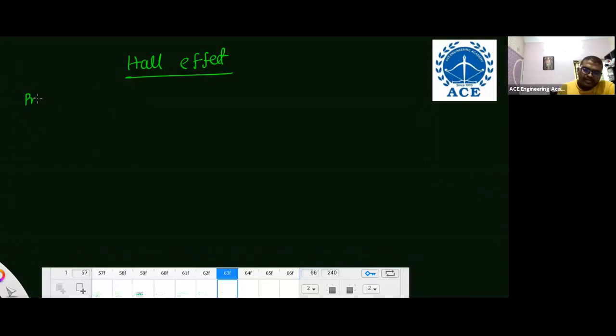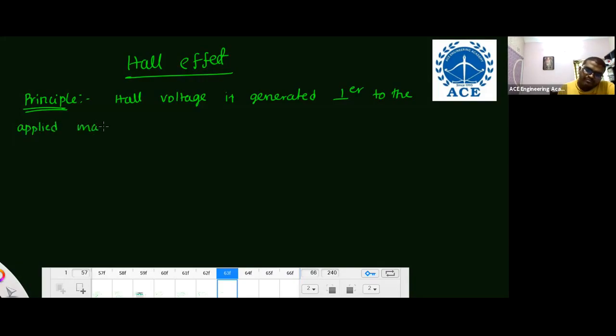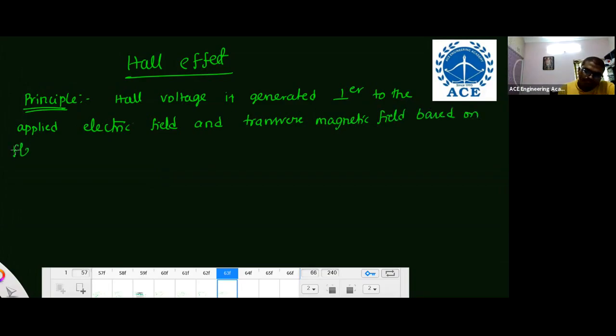So, the principle I write here: Hall voltage is generated perpendicular to the applied magnetic field and perpendicular to the applied electric field, and transverse. Transverse is also perpendicular. Transverse to the magnetic field, based on Fleming's left-hand rule.